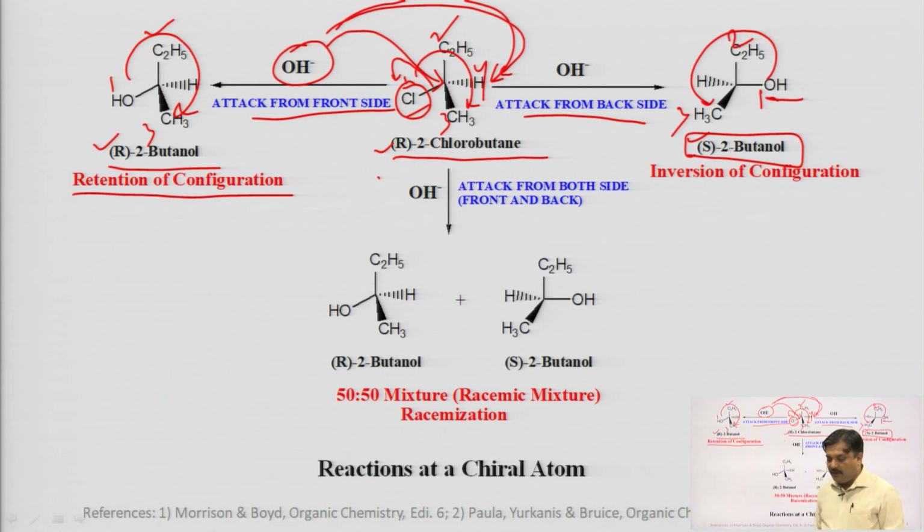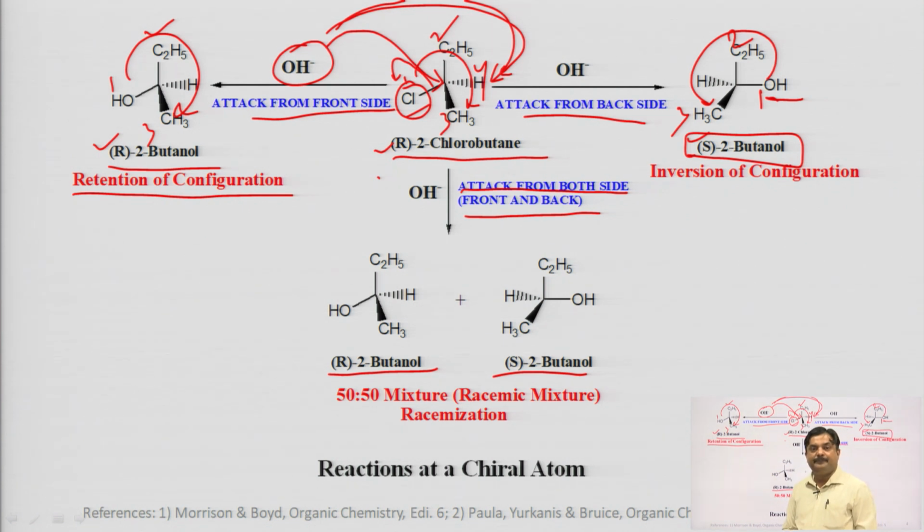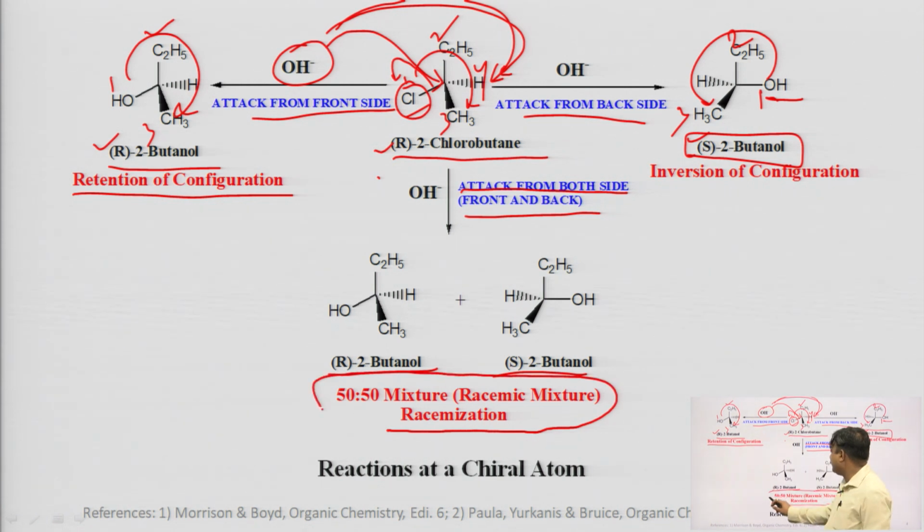Now, the third possibility: attack from both sides, meaning front and back simultaneously. What happens? We get the R configuration and the S configuration, with equal possibility of attack from the front side as well as the back side. It means there is a 50% probability that the R isomer will be formed and 50% that the S isomer will be formed. At that time we get a racemic mixture as the product.